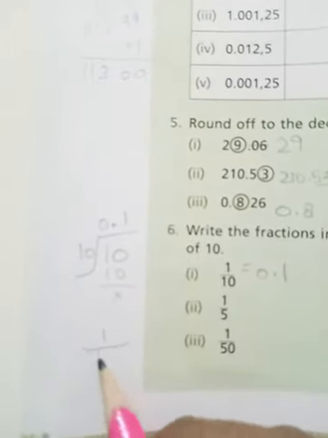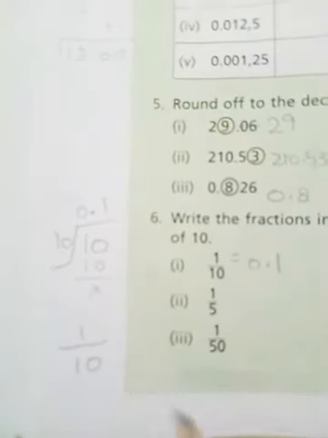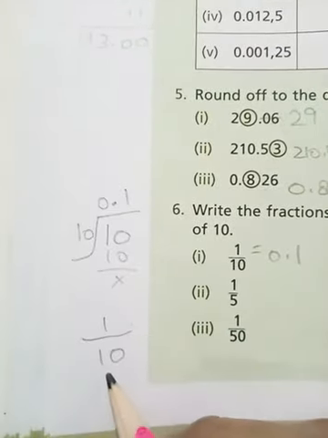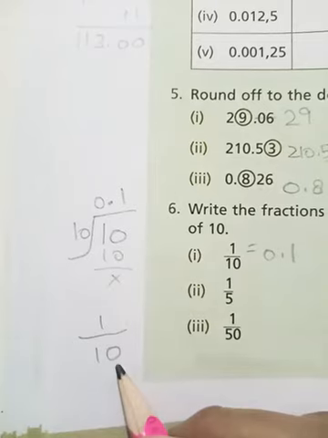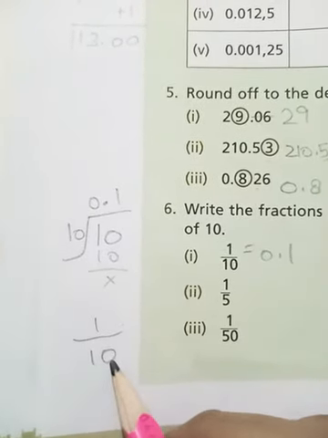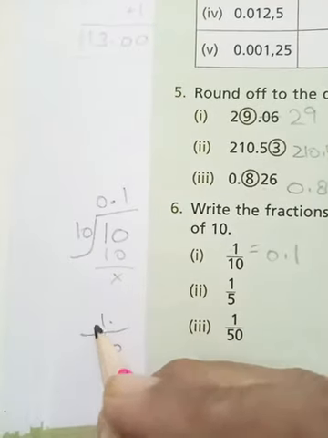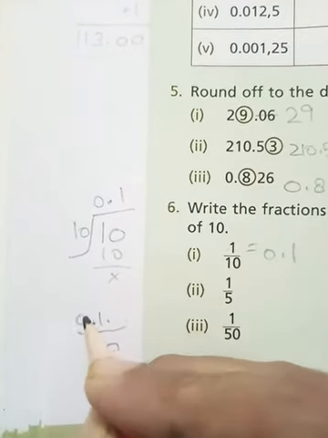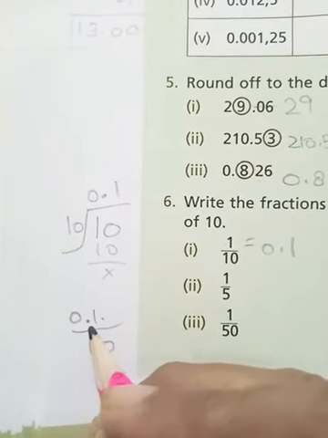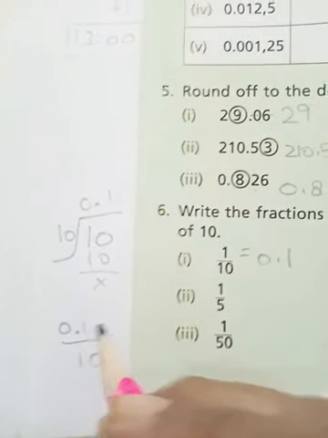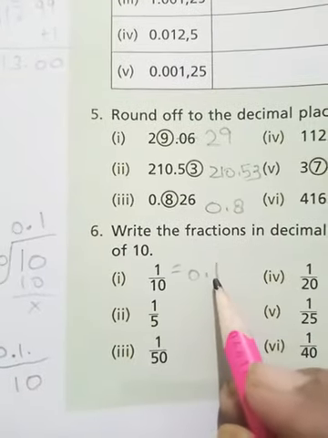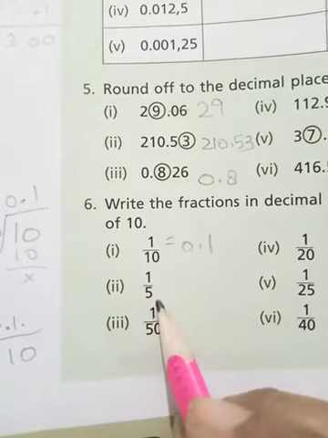Now there is a simple method, beta, the direct method. You can say 1 upon 10. What will you do in this method? You will check how many zeros are in the denominator. How many zeros? 1 zero. So we will move the decimal from here by 1 decimal place. From here we can write 0 just to make it prominent. So the answer is 0.1. Same. Okay.